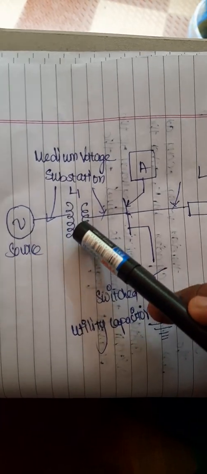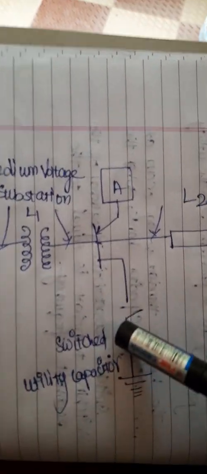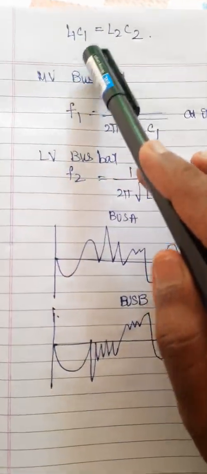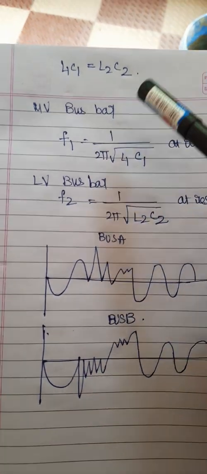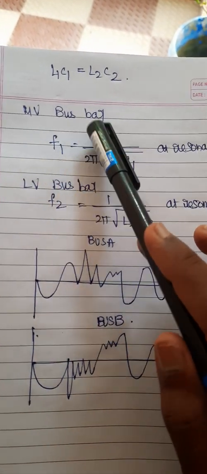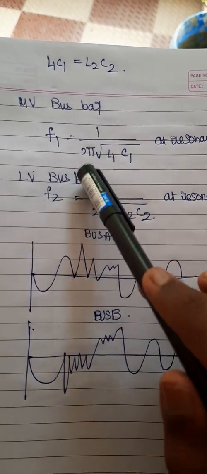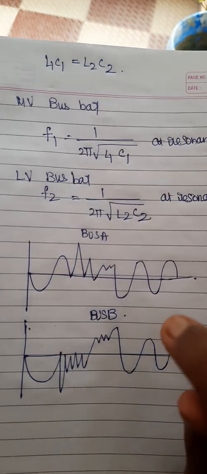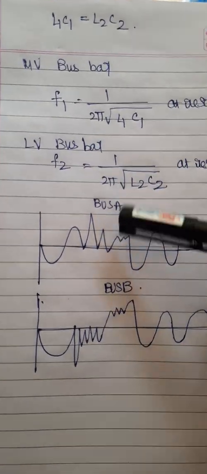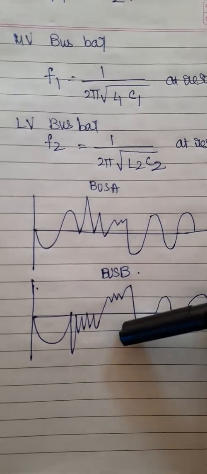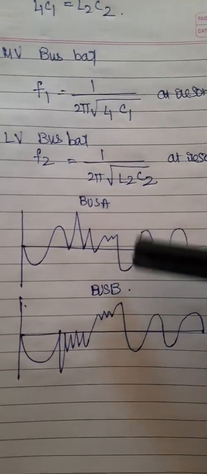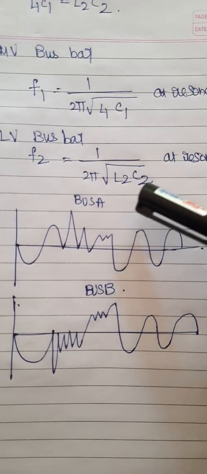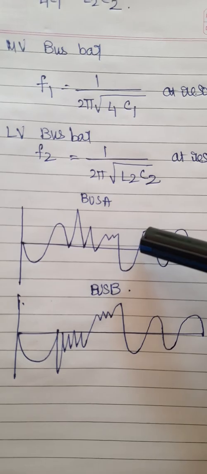So this inductor L1 and capacitor C1, both will be the same. So that is L1 C1 is equal to L2 C2. So the medium voltage bus bar has this frequency and the low voltage bus bar has this frequency. So this is also present only during the time of resonance. So there are two different buses, bus A and bus B, which produce waveforms like this in a different manner. So it depends on the transmission and the capacitor's rating.